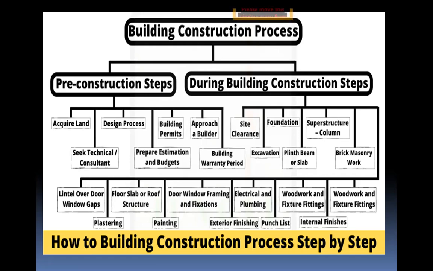Next, electrical and plumbing, woodwork and fixture fittings. Next, plastering. And next, go to the painting and exterior finishing, punch list and interior finishes. This is the total process of building construction, step by step.